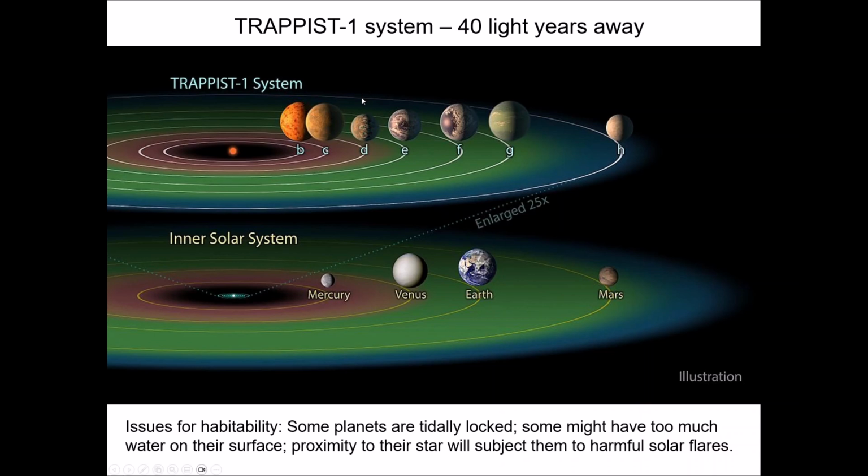But anyway, you can see here the TRAPPIST system is a very different type of star, though. It's showing you that the inner solar system of our solar system is where all this stuff would be contained. The star is a low mass star, very low mass. It's like an M8, I think. Very, very low mass star. So it's not like the sun, and so its Goldilocks zone is really close to the star itself.